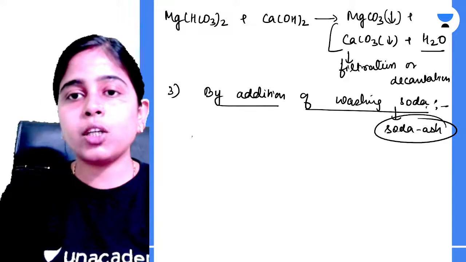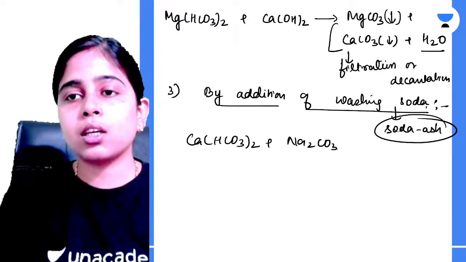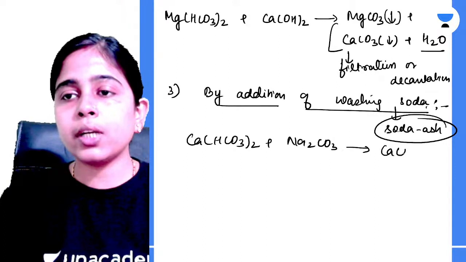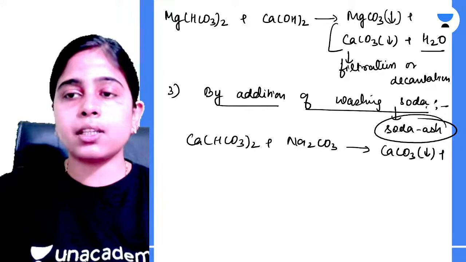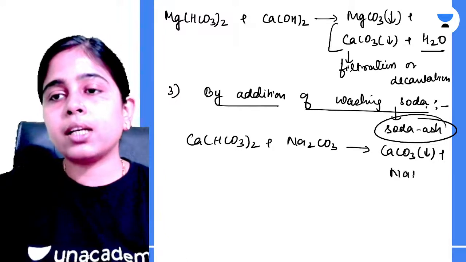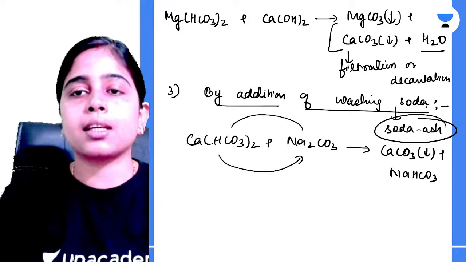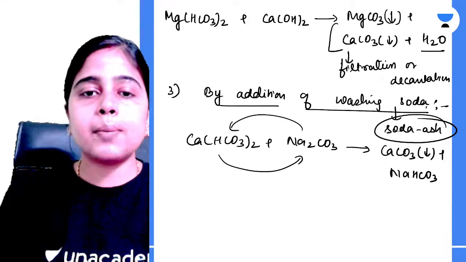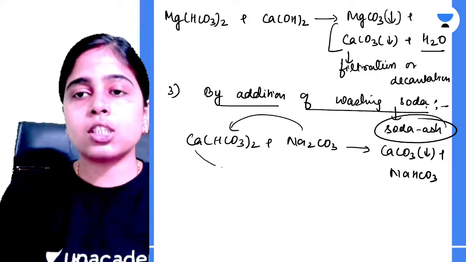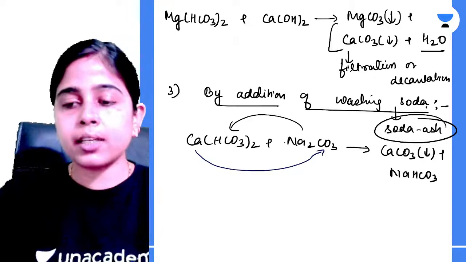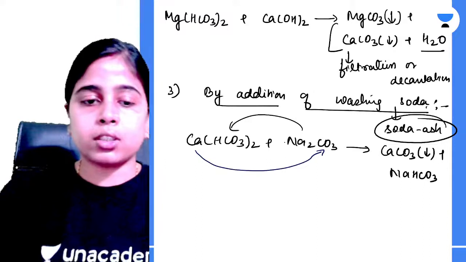Clear? So what we do: we take calcium bicarbonate, we add soda ash to it. What happens? Calcium carbonate is formed as an insoluble precipitate, which can be removed from water by filtration, and sodium bicarbonate, NaHCO3, is formed. It is a simple double displacement reaction. Calcium is combining with carbonate, sodium is combining with bicarbonate. Clear? And this way you can receive your soft water.